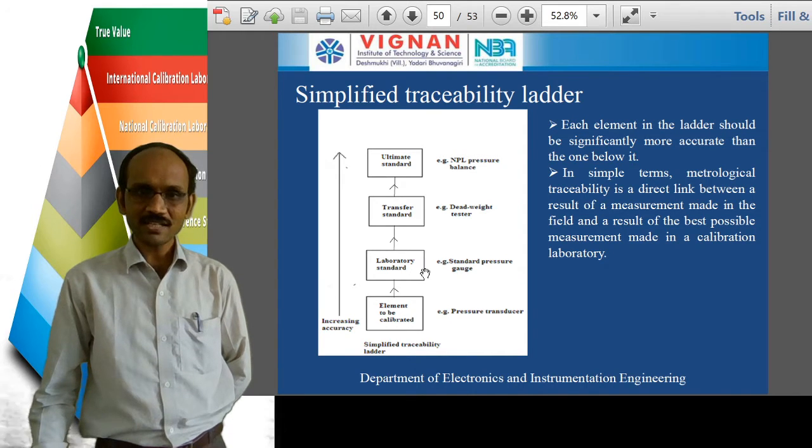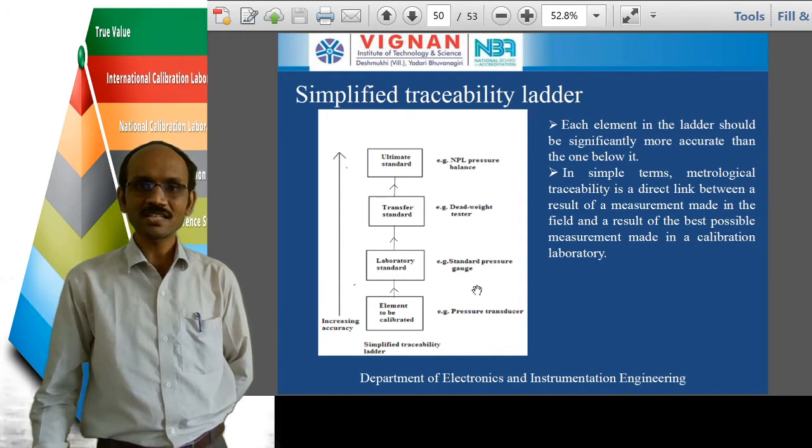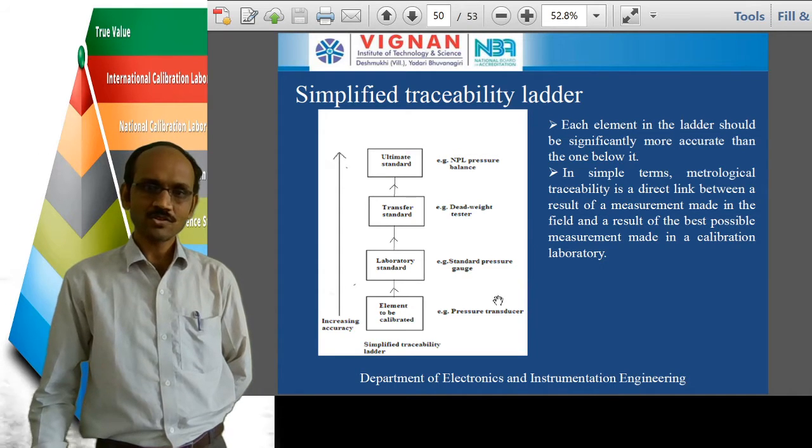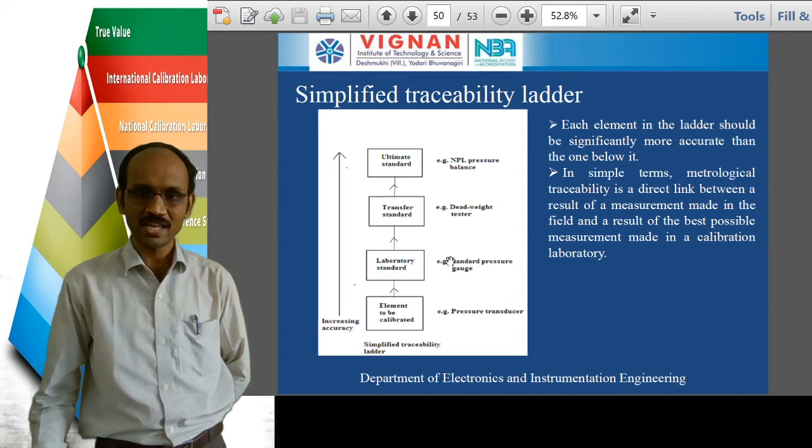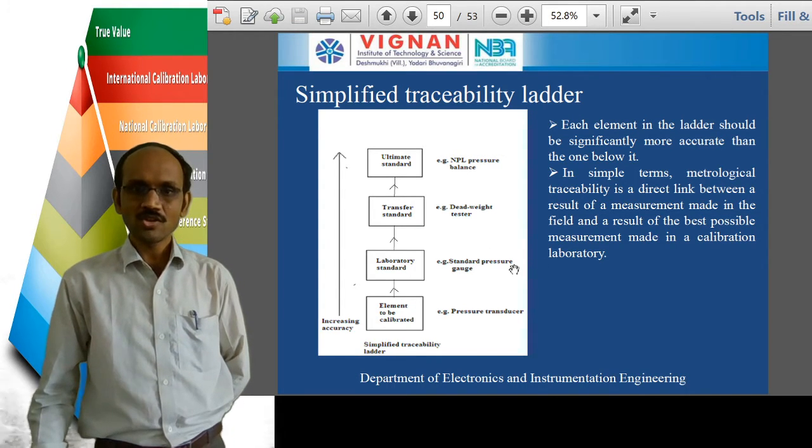The laboratory standard used is the standard pressure gauge. We apply the same pressure to the standard pressure gauge and get some result. That result is compared with the result obtained from the pressure transducer.